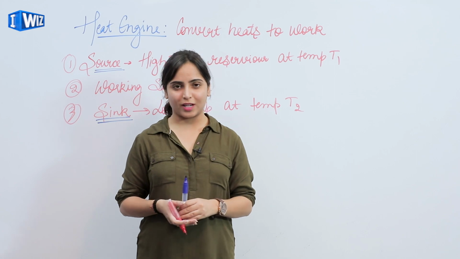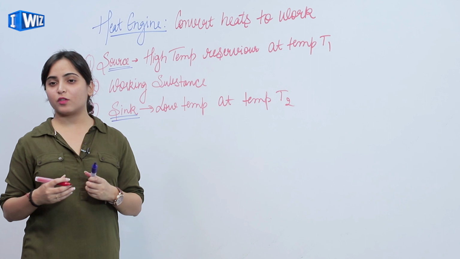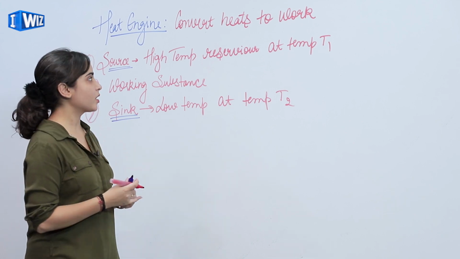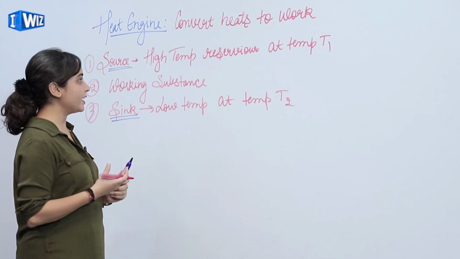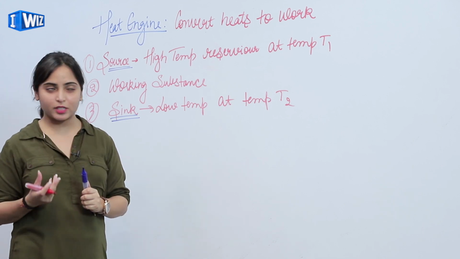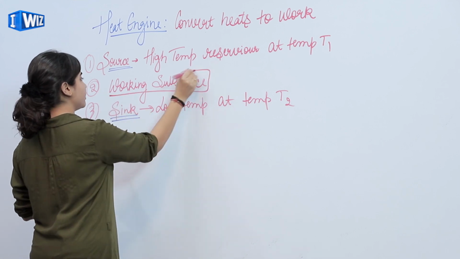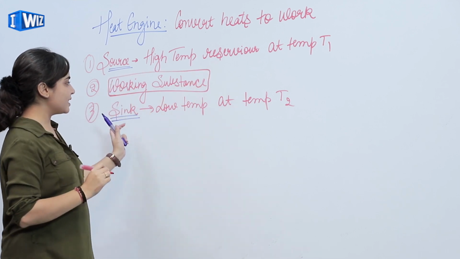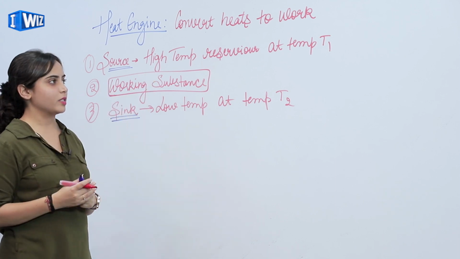So our next topic is heat engine. So what does a heat engine do? It basically converts heat to some work. In this we have 3 things. One is source. Source is a high temperature reservoir at temperature T1, then the working substance which is working, and the sink. Sink is at low temperature as compared to source.